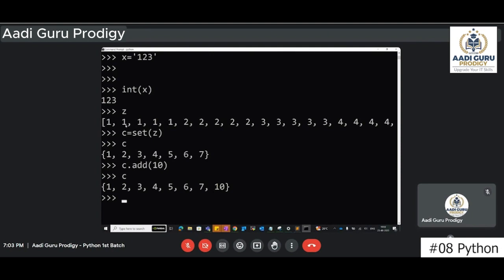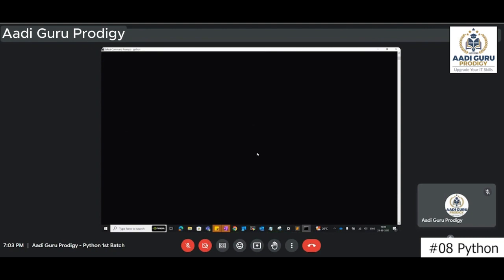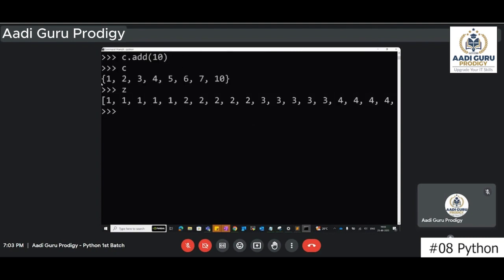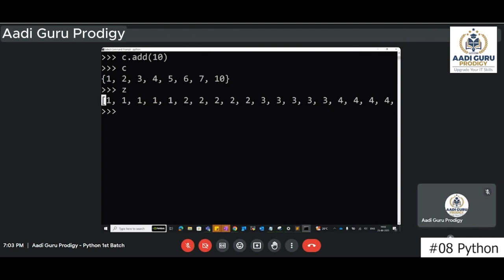But Z will always be the list only. We are not disturbing Z. We are not changing this data. We are taking this data and creating another data from this type to another type as a new one.